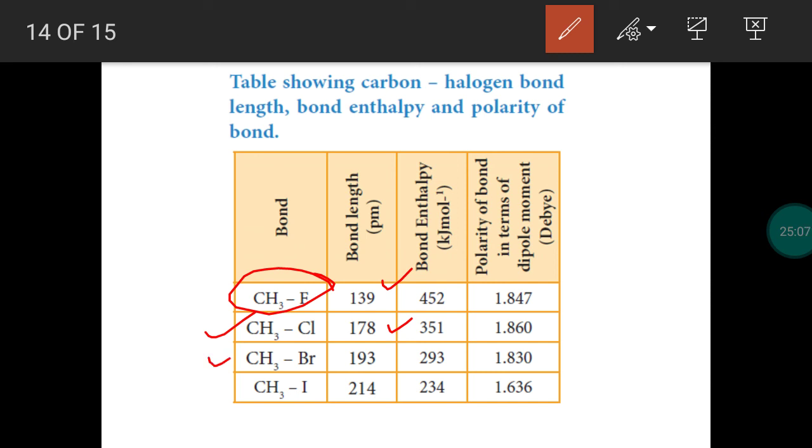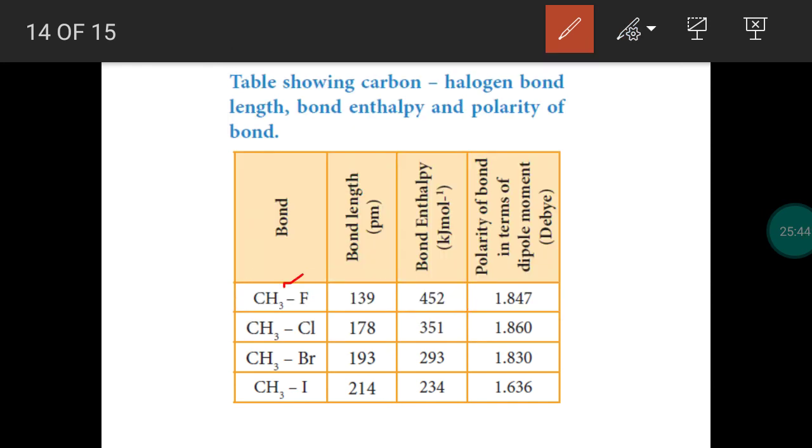And the next compound, methyl bromide. Again, size is increased for bromine. So bond length is still increasing, 193 picometer. You take methyl iodide. Iodine has a larger size, so bond length increases. When bond length increases, strength of the bond decreases. The bond becomes a weakened bond. So bond dissociation energy, or simply bond energy or bond enthalpy, gradually decreases.